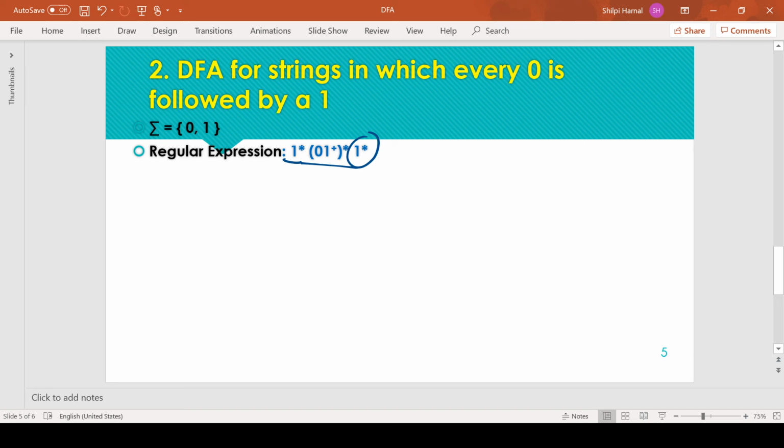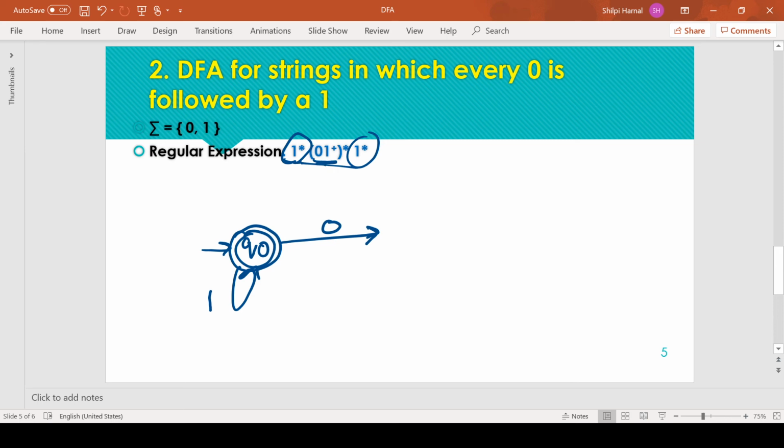So this is very simple, because we just need to define the initial state as a final state because all other combinations are acceptable, and 1 as a self loop, because this is equivalent to a self loop in the transition diagram. So from Q0 we are having a self loop of 1. Next, on getting a 0, we cannot have a self loop because zeros are not acceptable if 0 is not followed by a 1. So every 0 must have a consecutive 1.